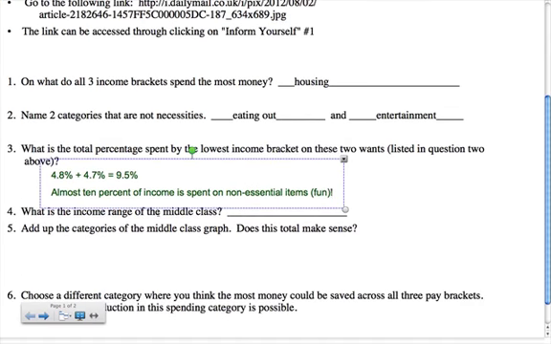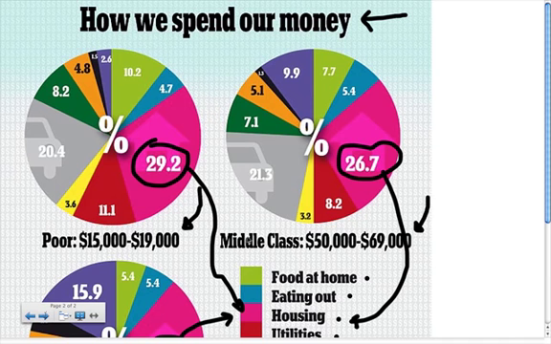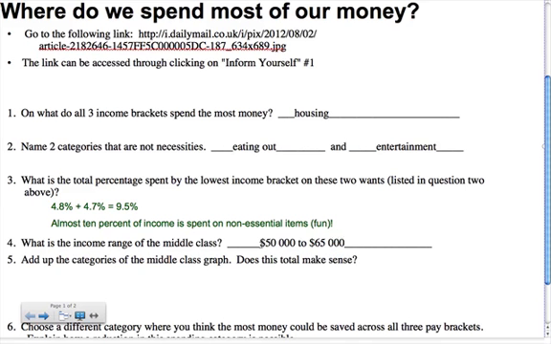What is the income range of the middle class? We've already seen this, but let's flip back. I think it's 50. Yeah, there it is. The income range is $50,000 to $69,000 per year. It will include those units. So we're going to put $50,000 to $65,000. And we need to tell our reader it's per year.